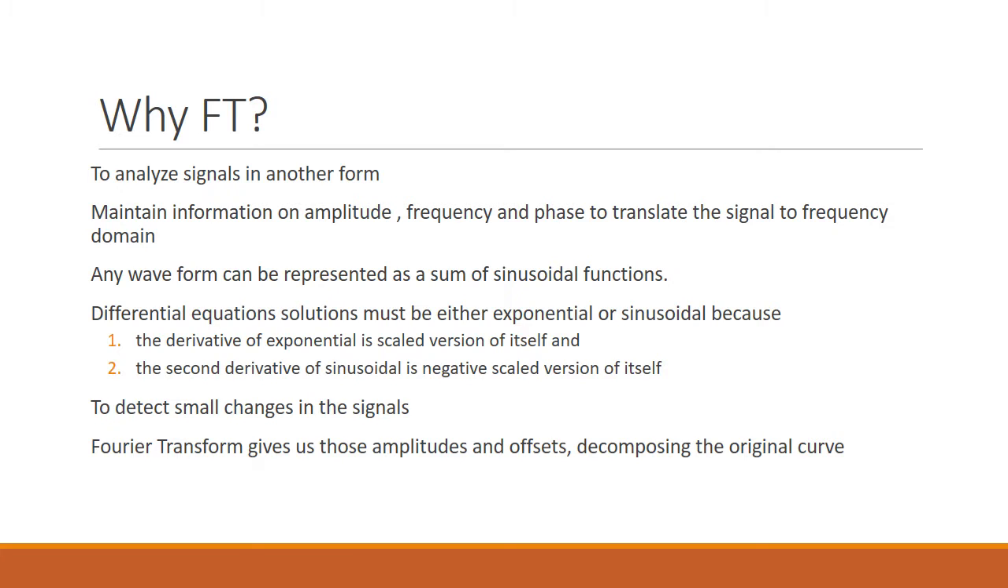Any waveform can be represented as a sum of sinusoidal signals by using Fourier transform, and differential equation solutions must be either exponential or sinusoidal, because the derivative of an exponential is the scaled version of itself and the second derivative of a sinusoidal is the negative scaled version of itself. Because of these two reasons, differential equation solutions must be either exponential or sinusoidal. To detect the small changes in the signals, we need Fourier transform, and Fourier transforms give us those amplitudes and offsets, decomposing the original wave.